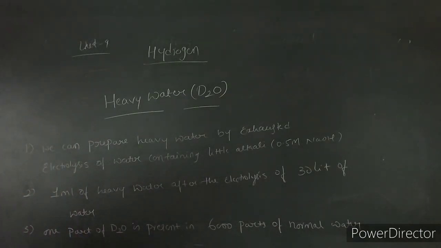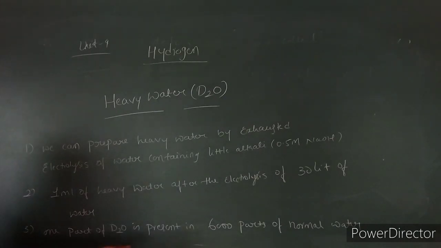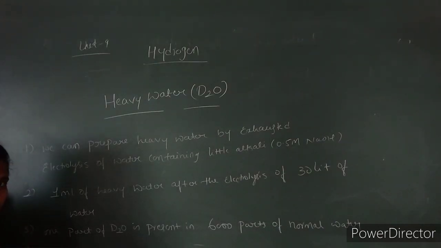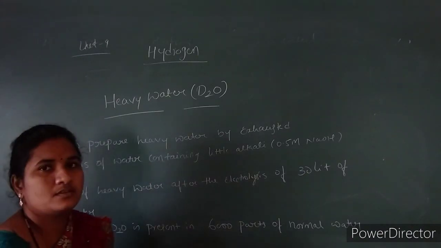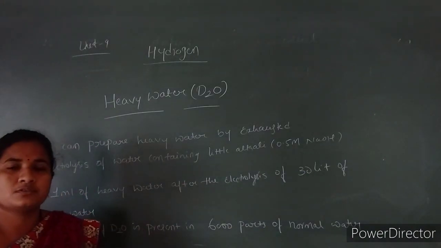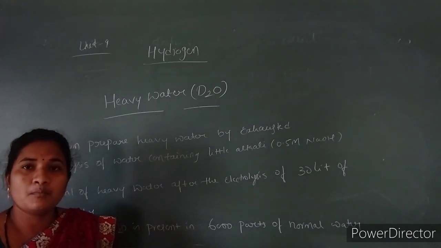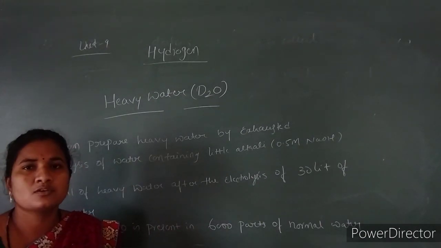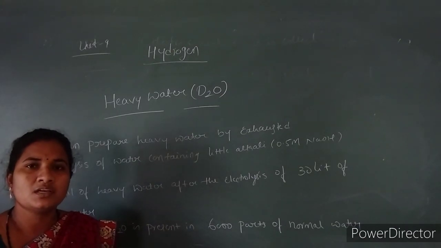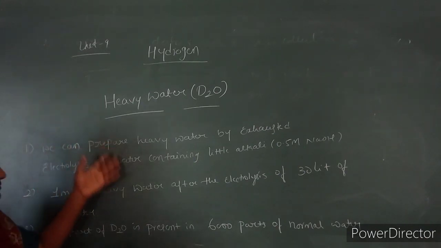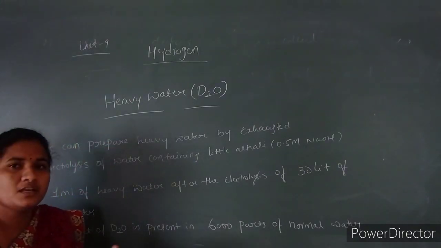Heavy water shows all the reactions like normal water, but they will be slower. So the reactions which involve heavy water become slow. In this way, heavy water is different from normal water.